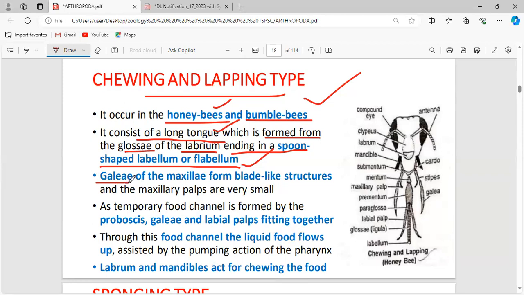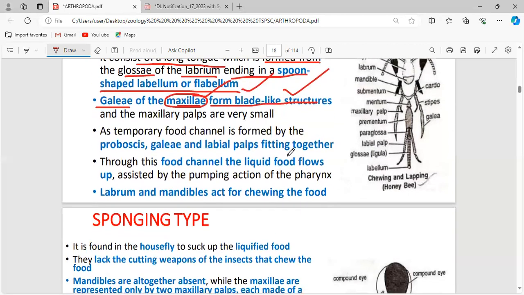Okay, and the galeae of the maxillae form a blade-like structure. Blade-like structure, axe-like structure, saw-like structure, everything will be modified by the maxillae because it acts like hard cutting jaws. And a temporary food channel is formed by the proboscis, where the galeae and labial palps are fitted together.